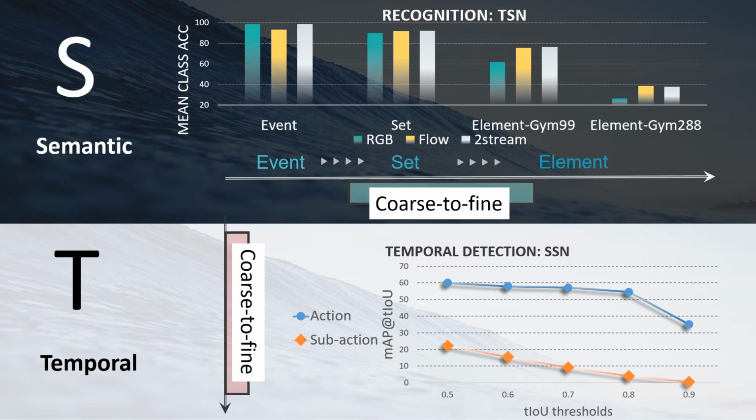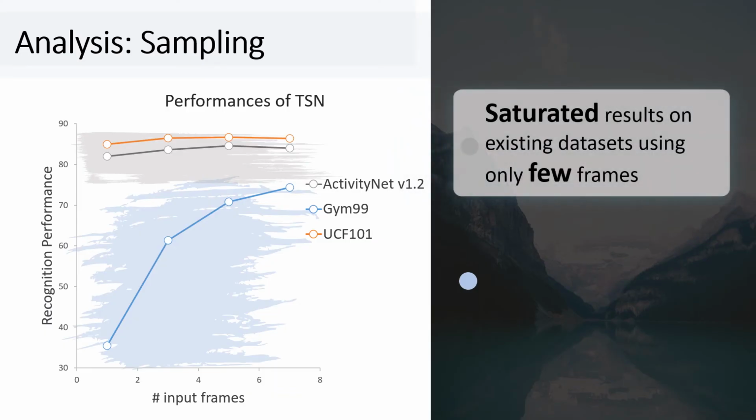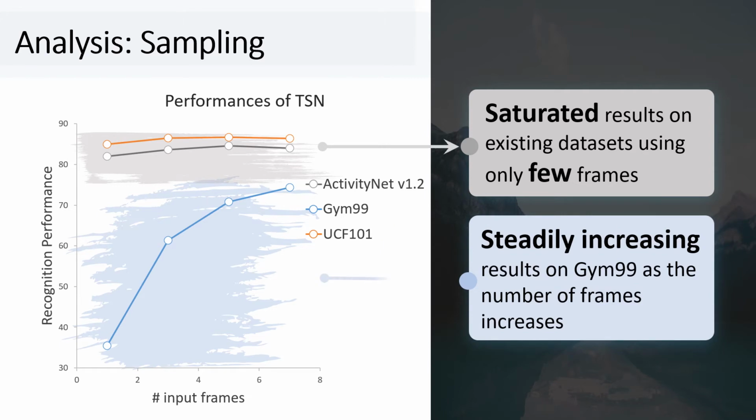The lower half shows the performance of SSN for temporal action localization, showing that localizing subactions is much more challenging than localizing actions. Following, we show some interesting analysis that further demonstrates the gaps between coarse and fine-grained action recognition. The first is about the sampling scheme.